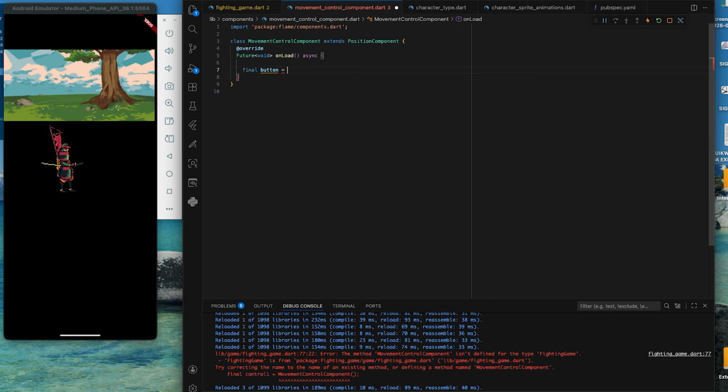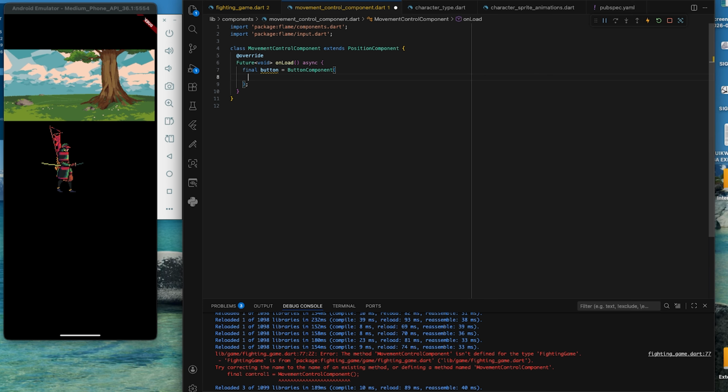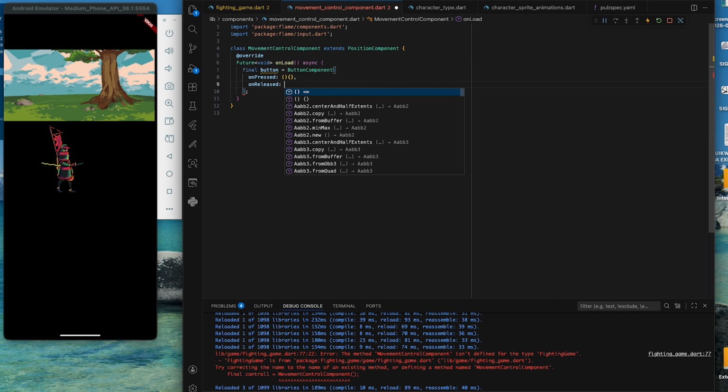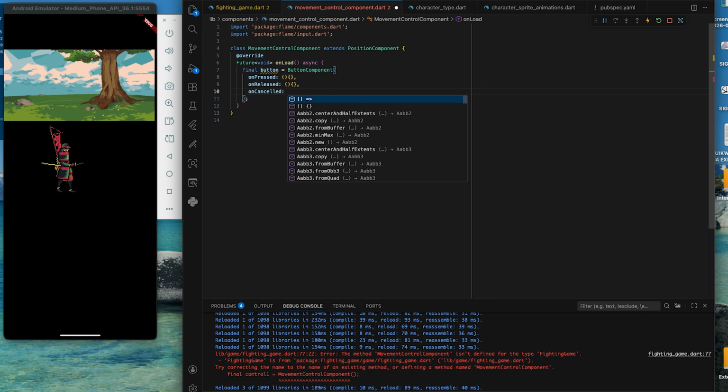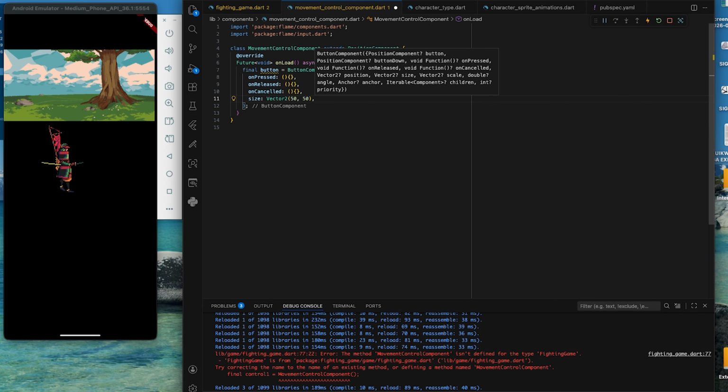Going back to our control components, I will create a button component and add it to the screen. The button component has 3 event handlers, and they are onPressed, onReleased, and onCancelled. onPressed is called when the button is pressed, and onReleased when the button is released. But onCancelled is quite different. It is called when the user doesn't release the button but slides out of the button component. This usually happens when the user is still pressing the button but slides away. We'll test this out once we design these buttons.